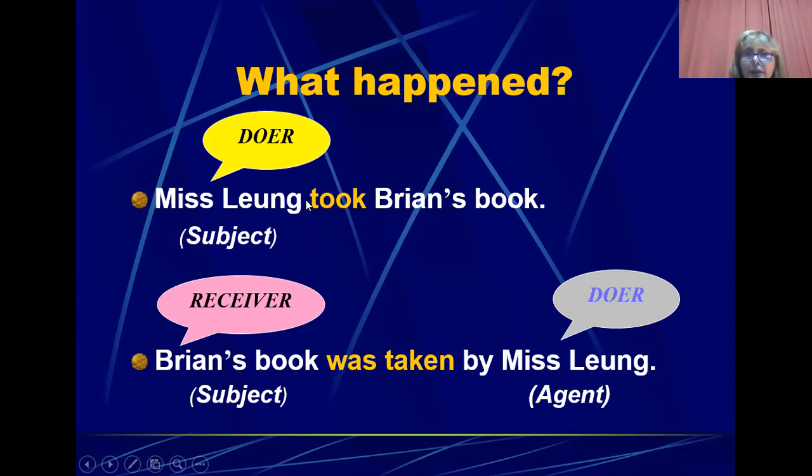Now, we have to pay attention to the verb. Here, the verb is in the simple past. So, in the passive voice, we have to put the verb to be in the same tense as the main verb. So in this case, Brian's book was. And then the verb that we have here in the active voice, we have to put it in the past participle. So we say was taken.